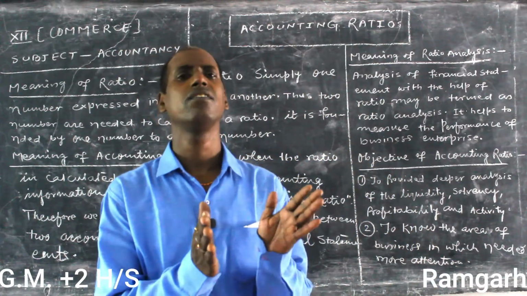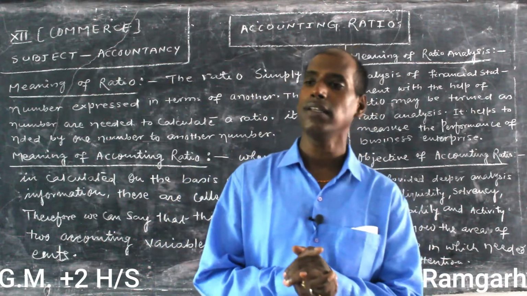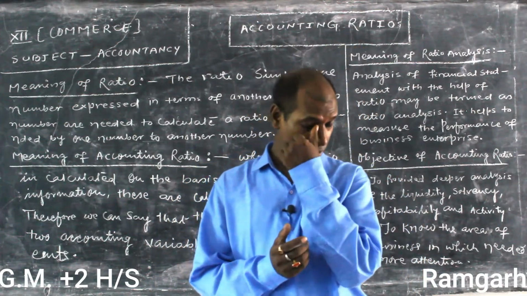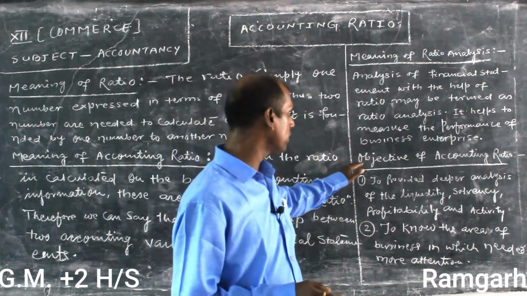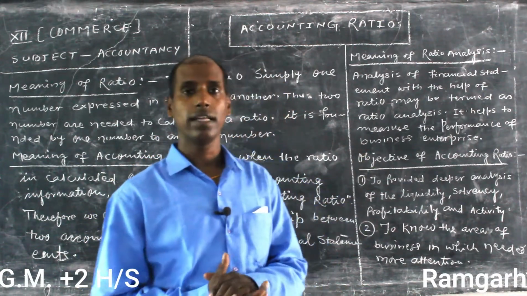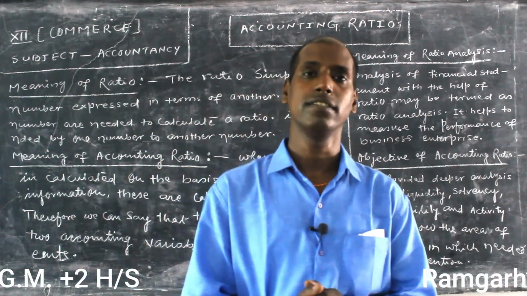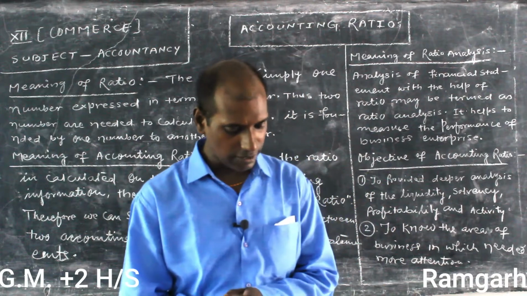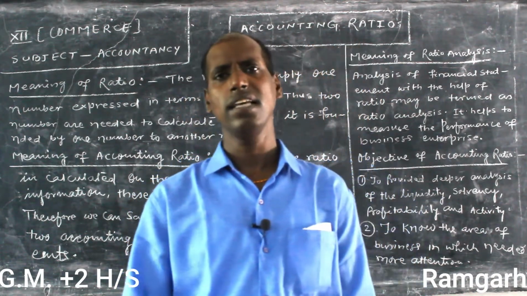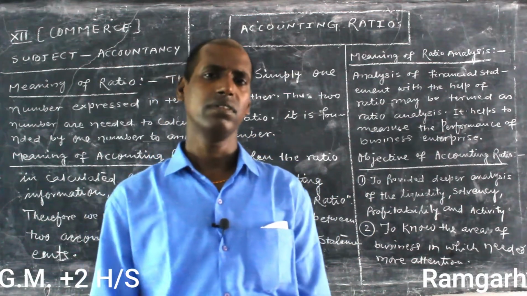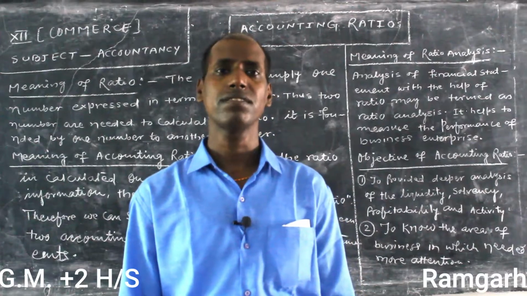There are different directions and different objectives for different businesses. By way of analysis or accounting ratio, we can think about the desired directions, whether we are successful in them or not. Today we talked about accounting analysis, and in the next class we will continue it.